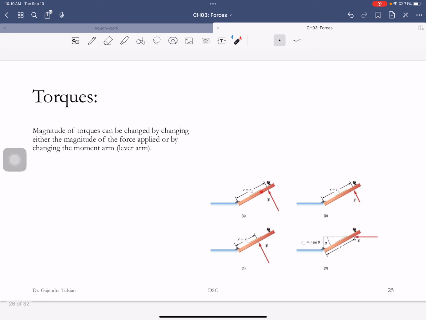Again, different diagrams. Now you also understand why they put doorknobs as far from the hinge as possible. So you get the maximum lever arm and the greatest torque.